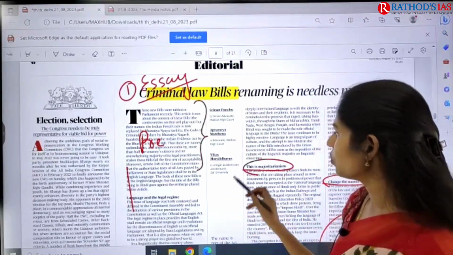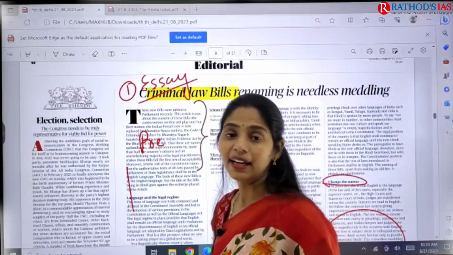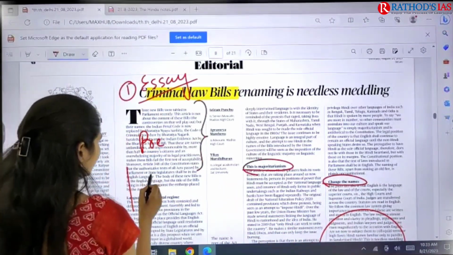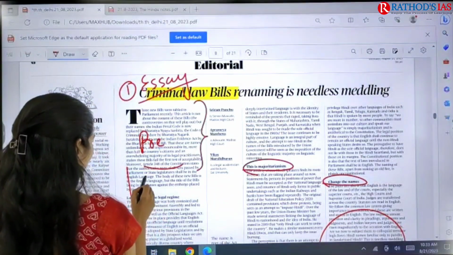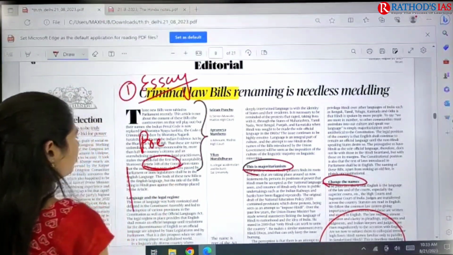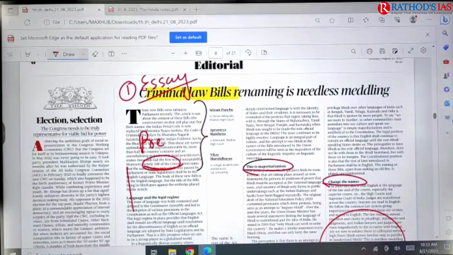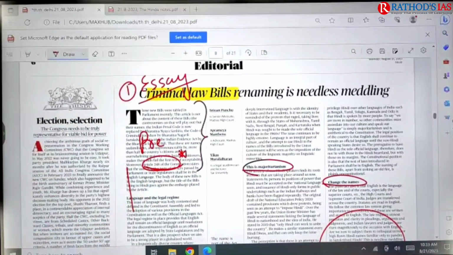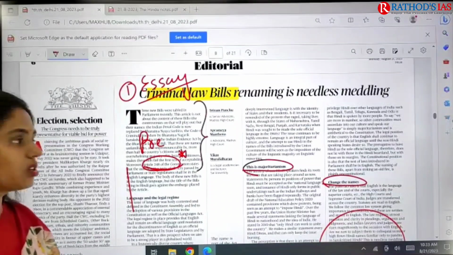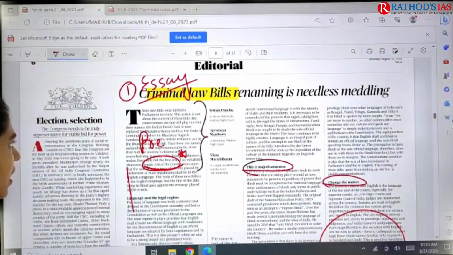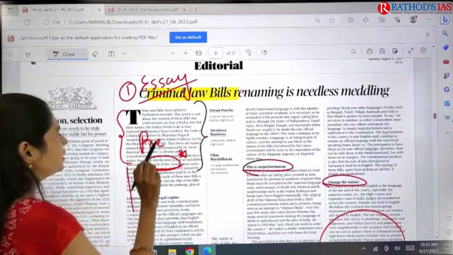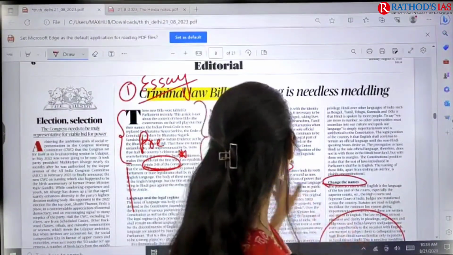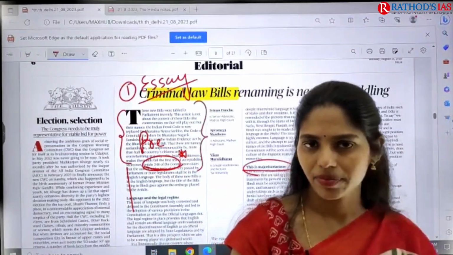So we are going to see what the author wants to say, and he also talked about one important article, that is Article 348 of the Indian Constitution. This is very, very important. And here you have to remember the 3 bills that are going to repeal the criminal laws in our country.